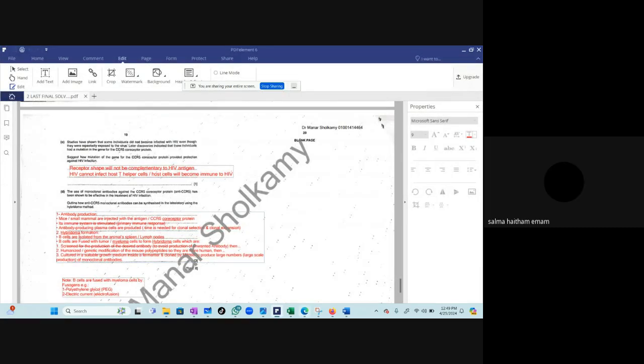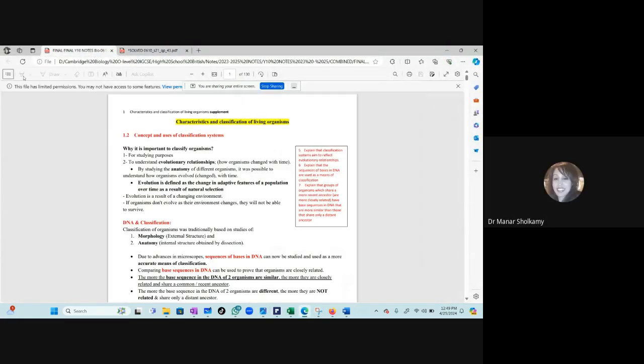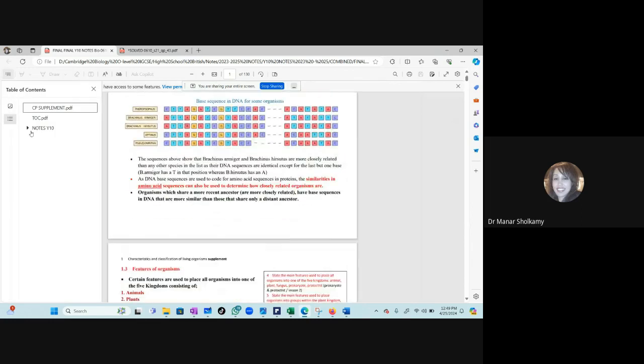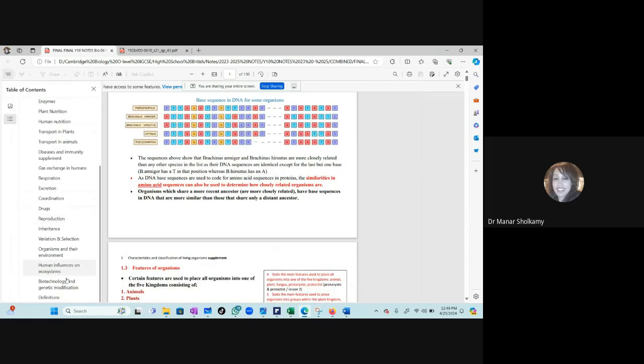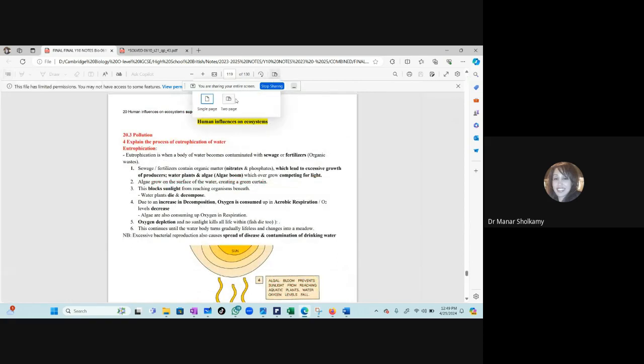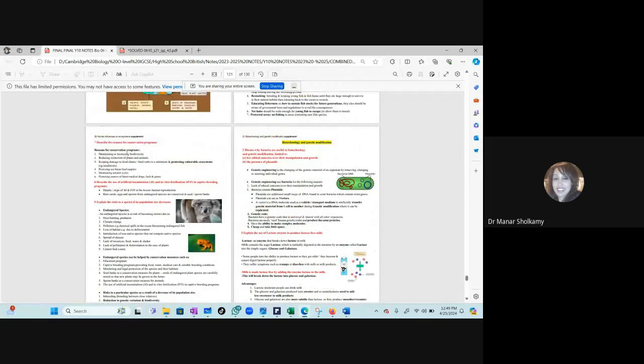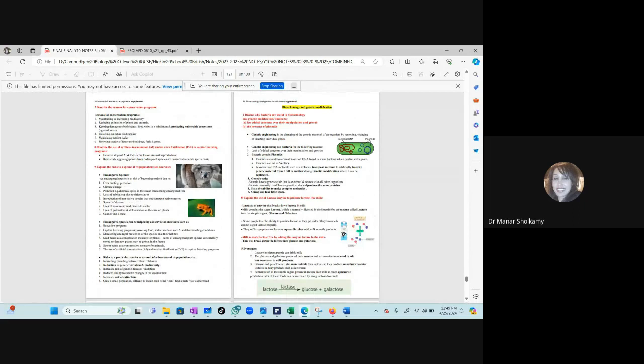Oh, this is not what I want. No variation. Diseases can easily pass. Yes. Look, I want to find it here for you. There's a list here that I want to highlight for you, and I want you to study it. 1 minute. Where is it? Where is it? Okay. Reasons for conservation programs, artificial. Here.